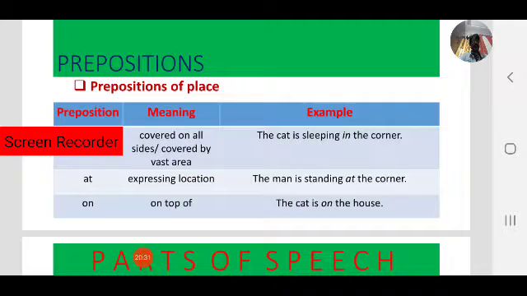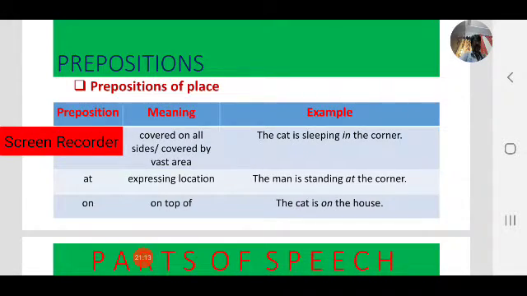Next one, at, expressing some location. We use at to express some location. The man is standing at the corner. Observe how the preposition of place is used in the sentence, because observation is most important to master prepositions. The only way to learn prepositions is to observe how they are used in speaking and in writing. So at: the man is standing at the corner.